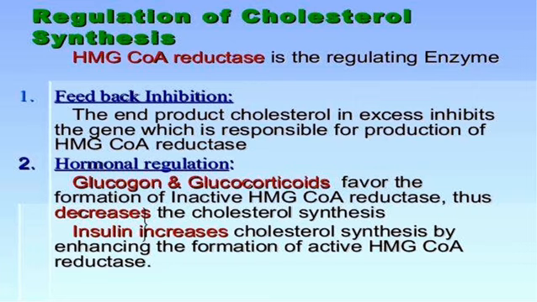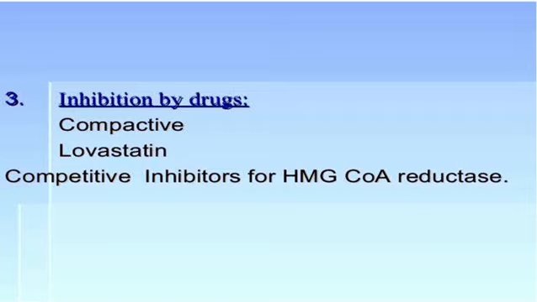Glucagon and glucocorticoids favor the formation of inactive HMG-CoA reductase, so they decrease cholesterol synthesis. Insulin increases cholesterol synthesis by enhancing the formation of active HMG-CoA reductase. The third is inhibition by drugs such as lovastatin, a competitive inhibitor of HMG-CoA reductase.